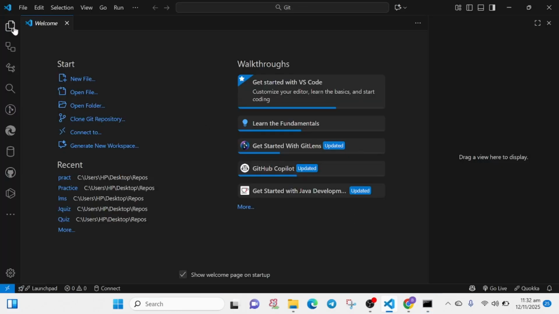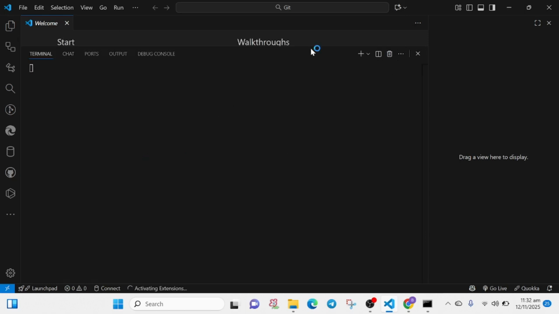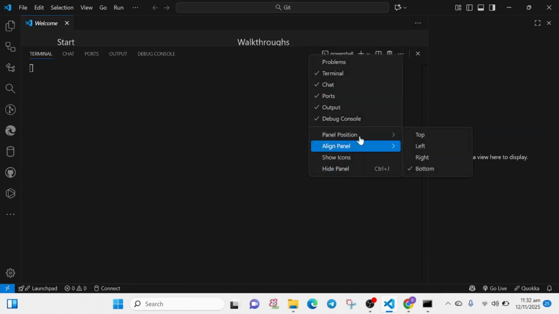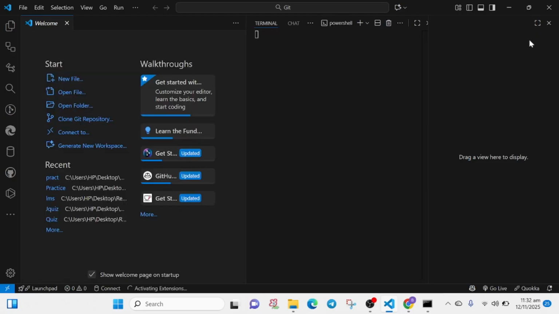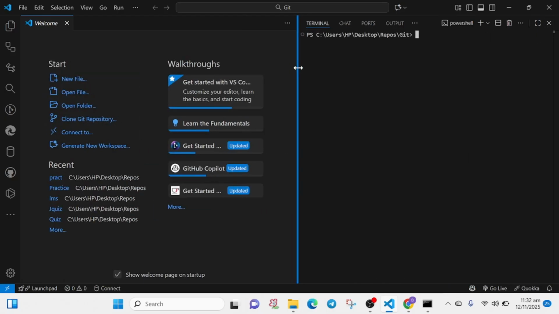You can also check the version using the Visual Studio Code terminal. Let me quickly set this up. So let me move this to the right. Okay, so I think it's better now. So in my folder called Git, this is my folder, and I can just check whether Git is installed by using the same command, git --version, and I get the same result.